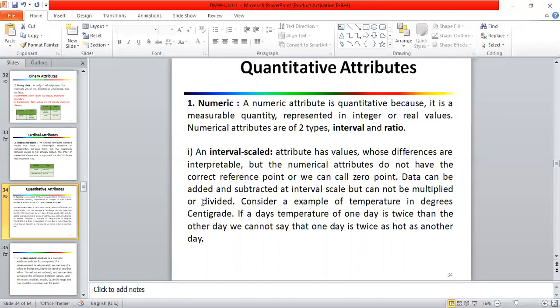So for example, temperature in degrees Celsius or centigrade, right? So interval scale: temperature in Celsius, calendar dates. The operations like mean and standard deviation we can use on the interval scale, right? Each and every date is important, right? So you cannot tell that